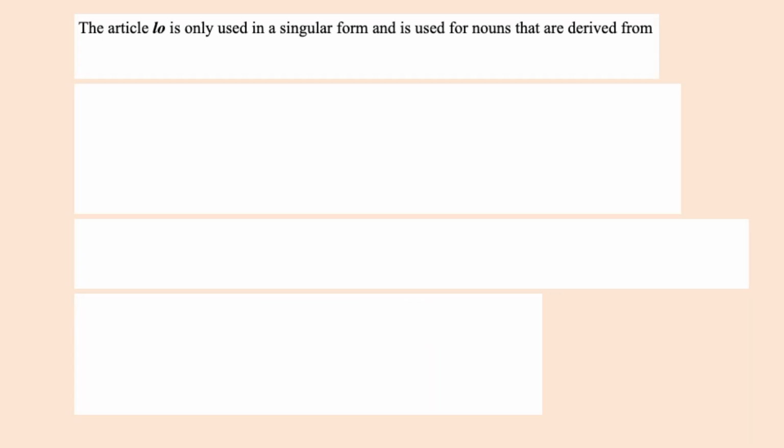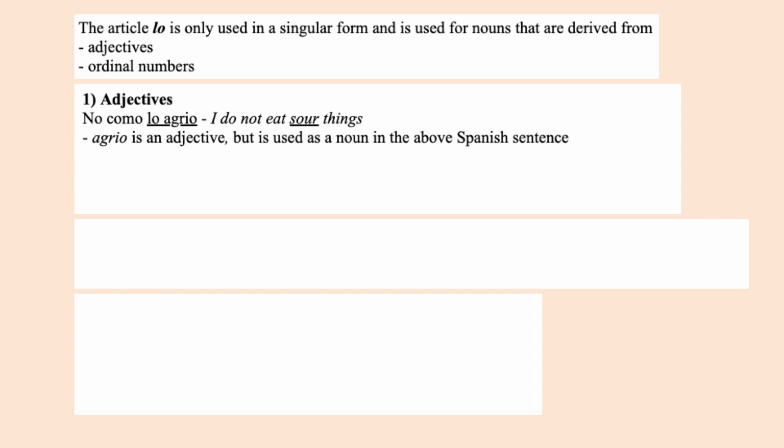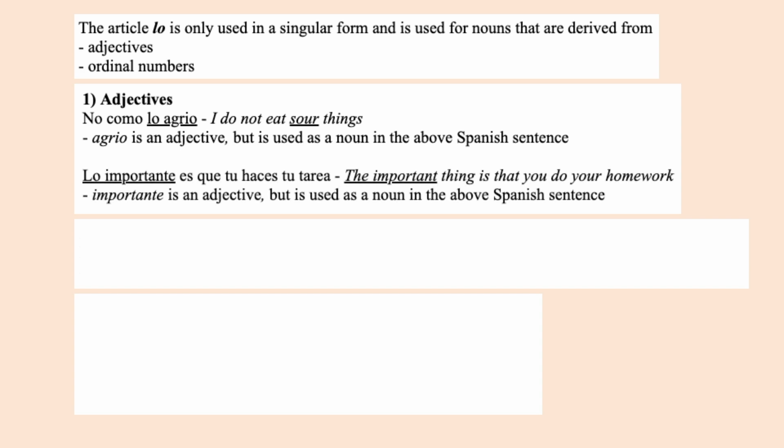As for the neutral article lo, it is only used in a singular form and for nouns that are derived from adjectives and ordinal numbers. For our first example, no como lo agrio. Agrio is an adjective meaning sour, but in this case it is being used as a noun, so we say lo agrio. Lo importante es que tú haces tu tarea.